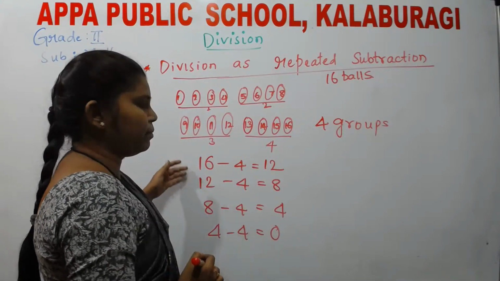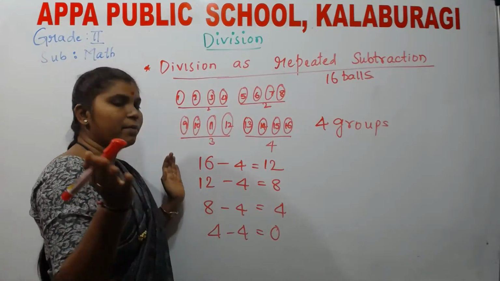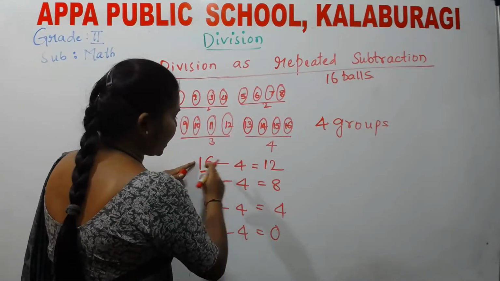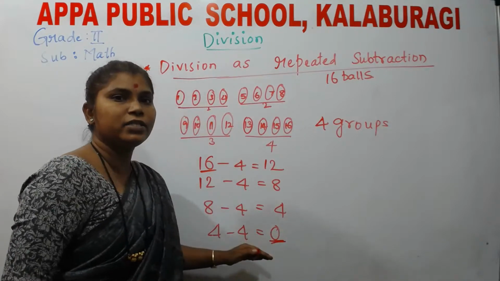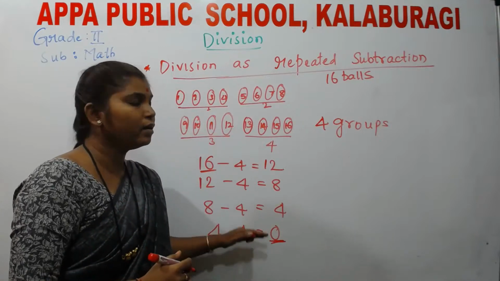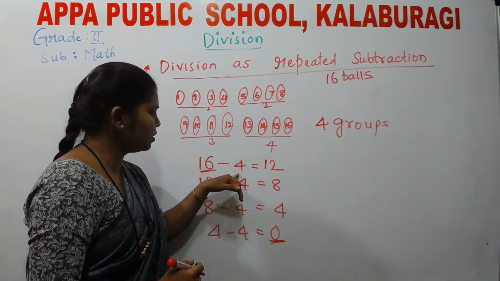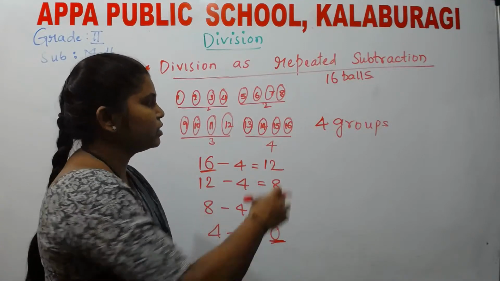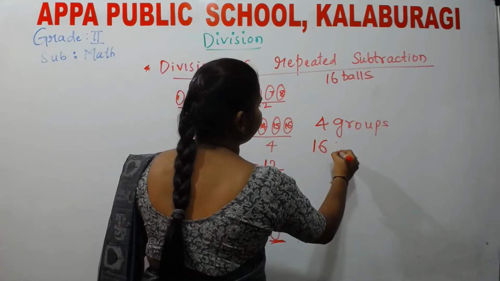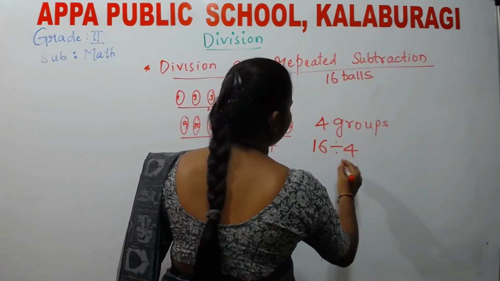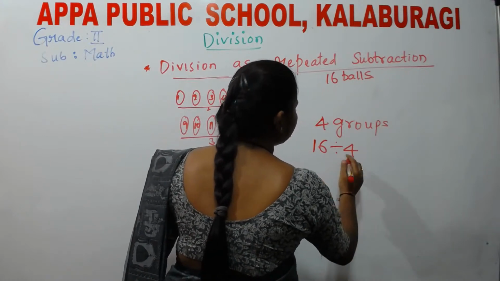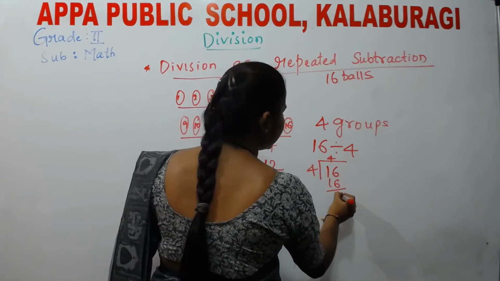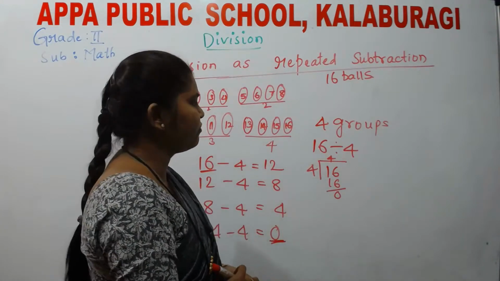So it is nothing but jumping back from a big number to the lowest number. What is my big number here? 16. I am jumping to the lowest number, which is 0. I am repeatedly subtracting until my remainder is 0. So this can be simply written as 16 divided by 4, which gives us 4. 4 fours are 16, leaving 0. This is the way you find that.